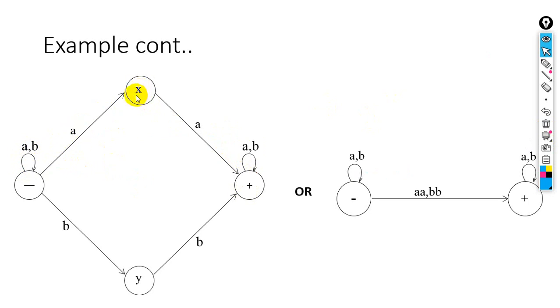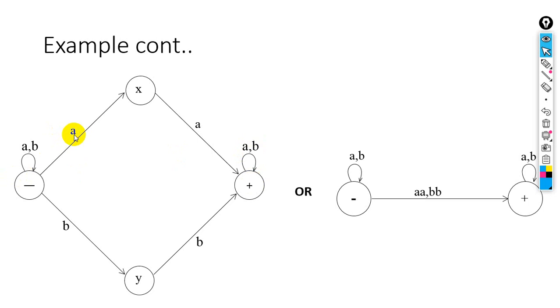We can also represent states just like this: X, Y, Z, A, B, C, D. We can represent them by using S1, S2, S3. Or we can just write 1, 2, 3, 4. You can write anything. Minus, this is the start state. At start we have A comma B. What does it mean? It means A plus B whole star. And at plus, what we have is A plus B whole star.